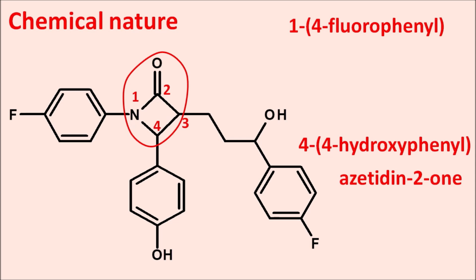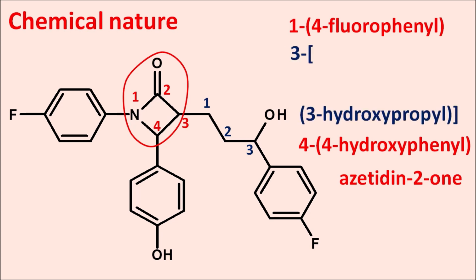Let us give the numbering to this chain 1, 2, 3. So this propyl chain is having the hydroxyl group at the third position. So we can write it as 3-(3-hydroxypropyl). So to this propyl chain, again at the third position para-fluorophenyl group is present. So it is 3-(4-fluorophenyl). That is the name of this ezetimibe.